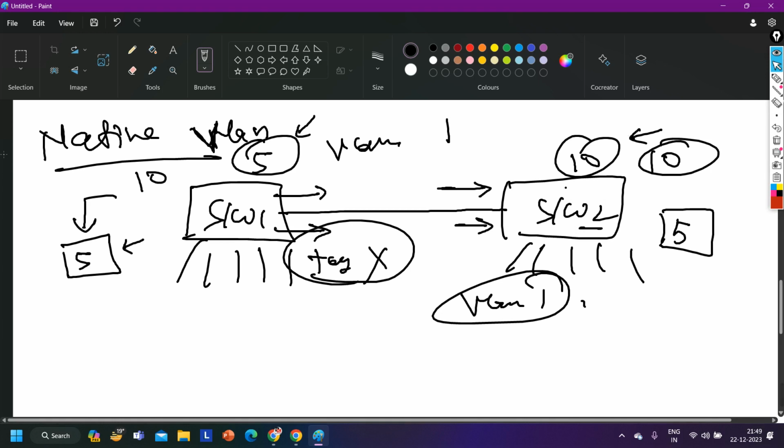If you configure different native VLANs, you will get an error message as well. You will get a log message: native VLAN mismatch. So the native VLAN on the trunk link should be the same.